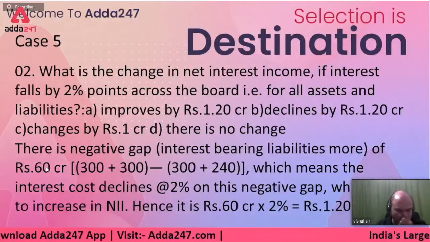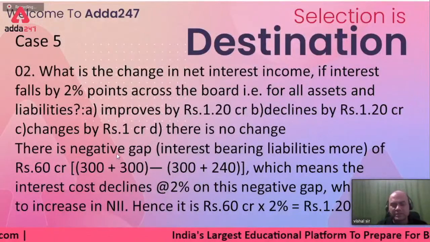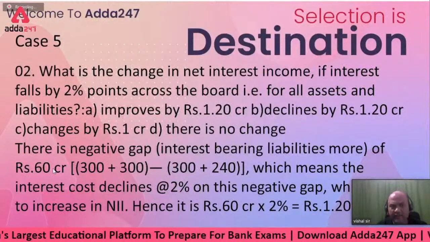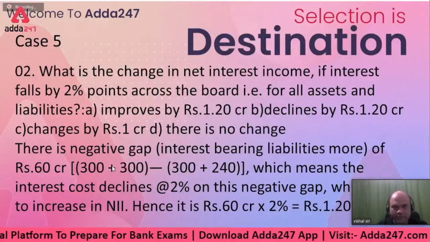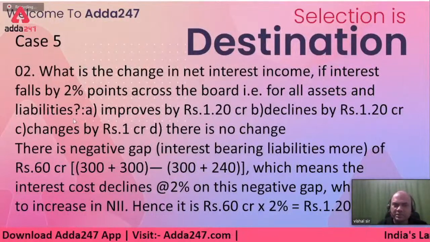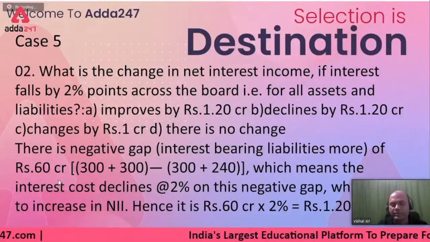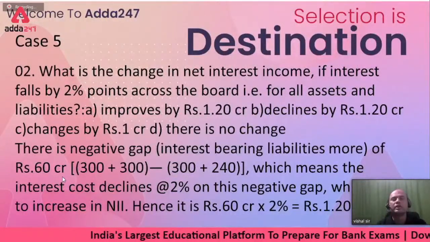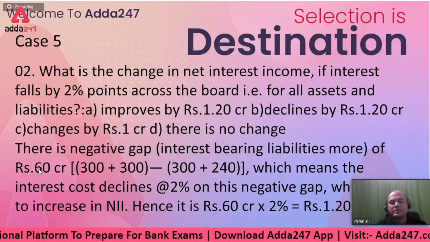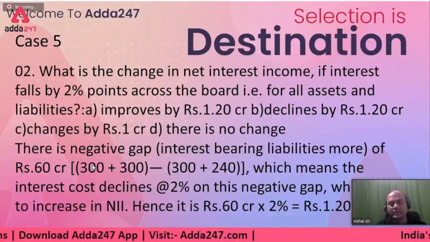So how much will I pay now? On 60 crore negative gap, I'll pay 10%. So it will be 60 crore into 10%, 6 crores. That is the net interest outgo after subtracting the assets and liabilities, right? So 6 crore I am paying now. Now rate of interest falls by 2%, so it becomes 8%, right? Now if it becomes 8%, what is the amount I'll be paying yearly? 60 crores into 8%, so that is 4 crores 80 lakhs.